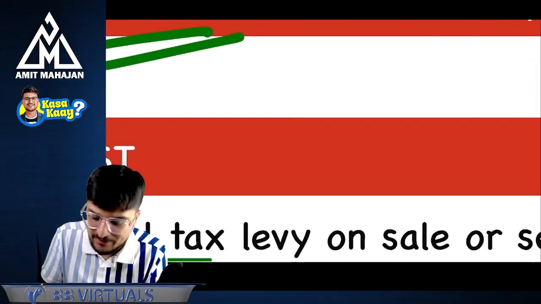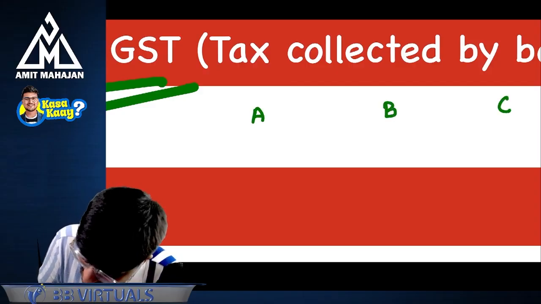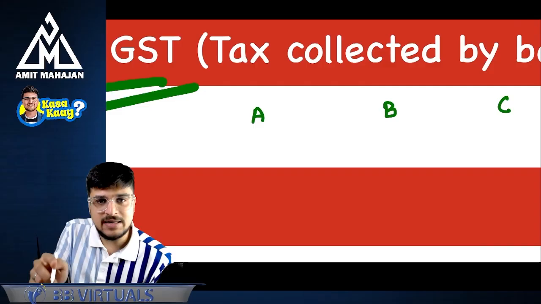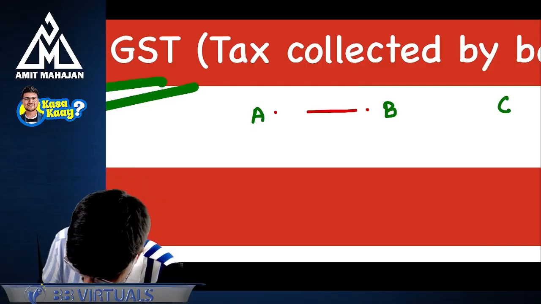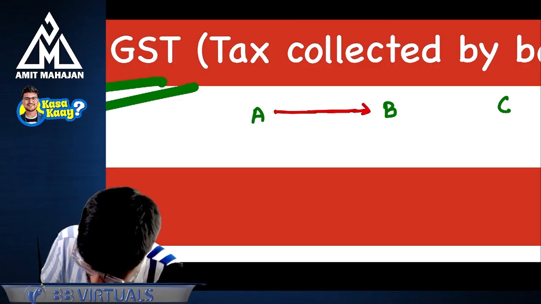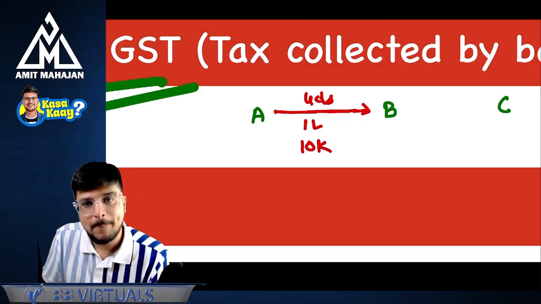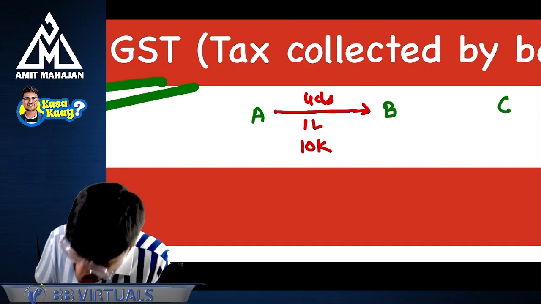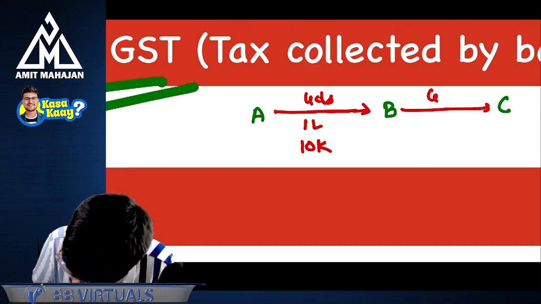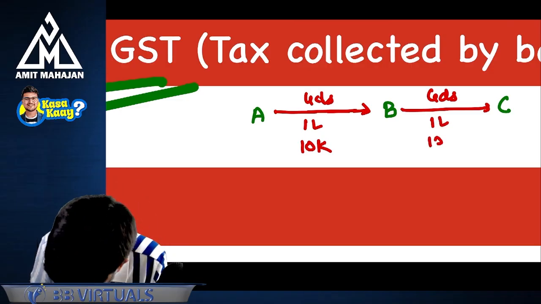Sir, can you give an example? Definitely, yes. See, there is one person A, B, and C. C is a consumer, B is a retailer, A is a manufacturer. Okay. Now, say for example, A sold certain goods to B for 1 lakh, right? And 10,000 GST is charged. Okay. B did not add any value to it, and B sold the same goods for 1 lakh rupees only, and he will charge 10,000 rupees.